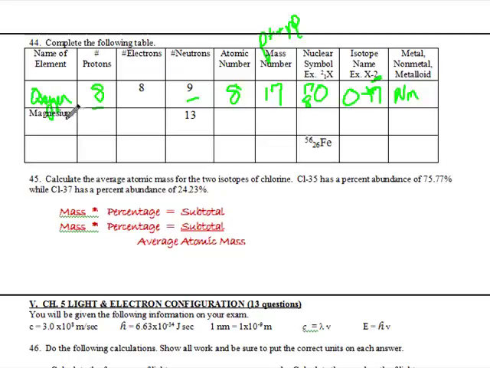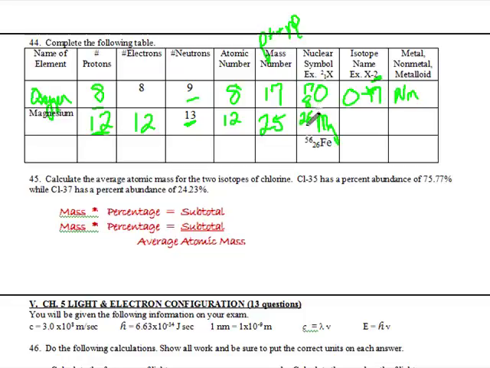Okay, magnesium. We know magnesium's got 12 protons because its atomic number is 12. And we know if it has 12 positives, it's going to have 12 negatives. And then we know the mass number is equal to protons and neutrons. So add up your protons, which is 12, and your neutrons, 13, and you're going to get a mass of 25. Then let's summarize the information. We know it's magnesium, so we're going to put an Mg there. We're going to put the mass on top, big number on top.